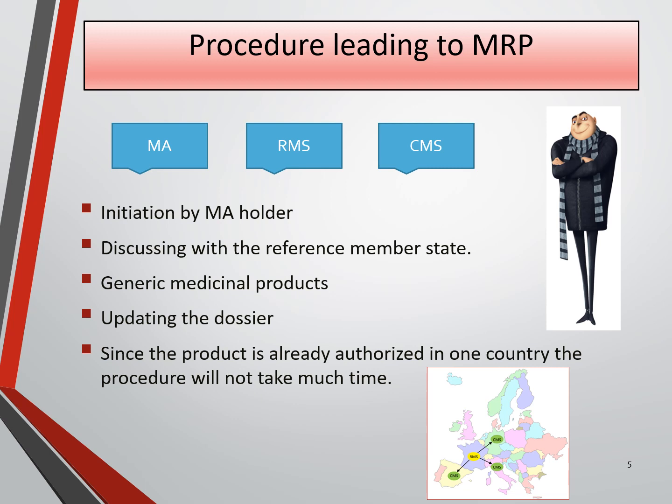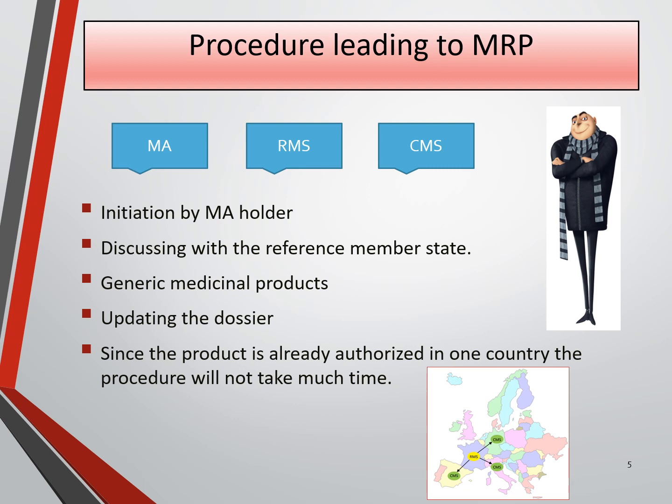The procedure of how these three take place. Next is initiation by the marketing authorization holder. For the granting of marketing authorization for a medicinal product in more than one member state, an applicant shall submit an application based on an identical dossier in these member states, designating one member state to act as the reference member state.